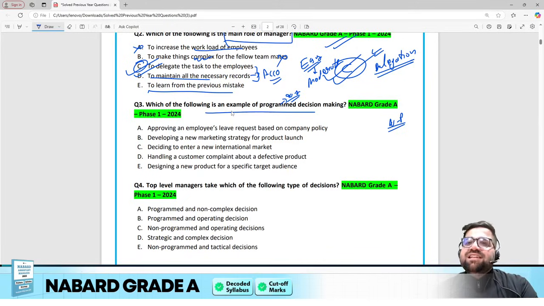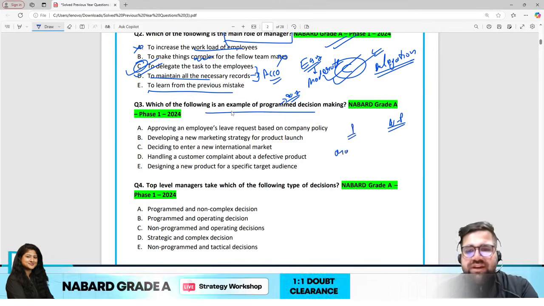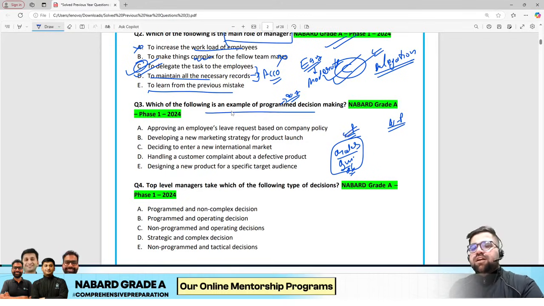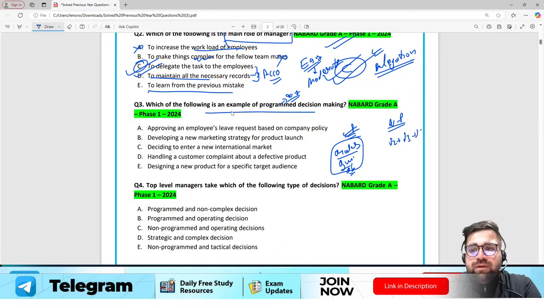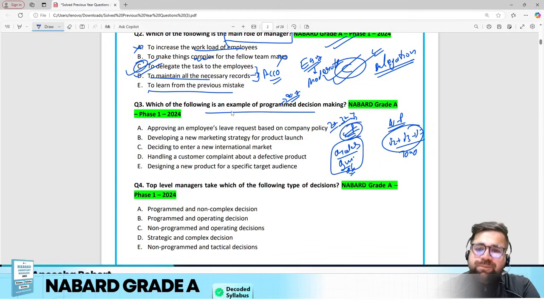But if something is easy, you can do it in seconds, without using your brain, then it becomes programmed. For example, if rules are set up, if guidelines are clear, if objectives are clear, then everything is easy to do. So they fall under the category of programmed. But if you do something unique, for example, if I give you this equation, root 2 plus root 3 plus root 4, you will take some time, right? So it is non-programmed, it's a tough decision. But if I say 2 plus 3 plus 4, 4 plus 3 is 7, 7 plus 2 is 9, you can directly calculate the answer. Therefore it's a programmed decision.